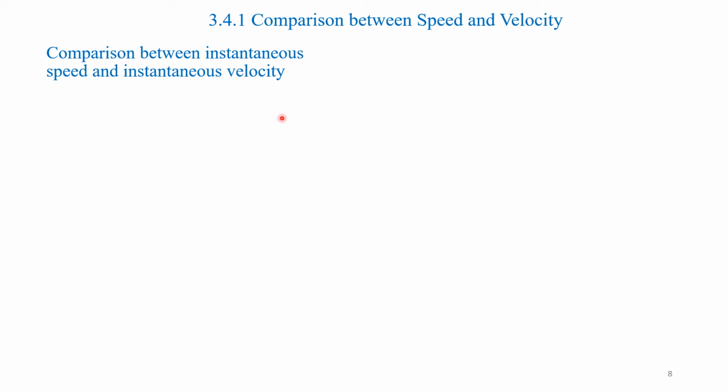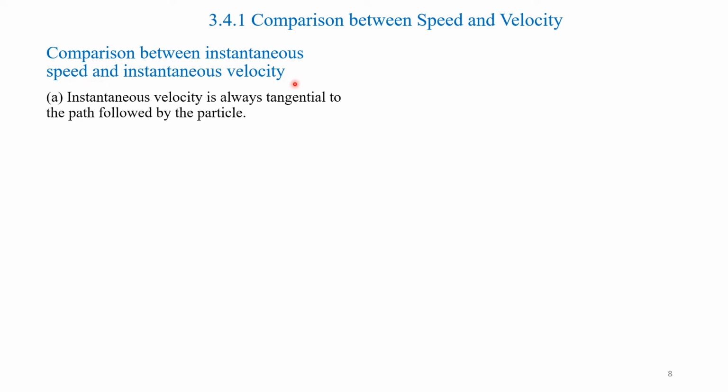Comparison between speed and velocity. First, let us compare the instantaneous speed and instantaneous velocity. Instantaneous velocity is always tangential to the path followed by the particle.